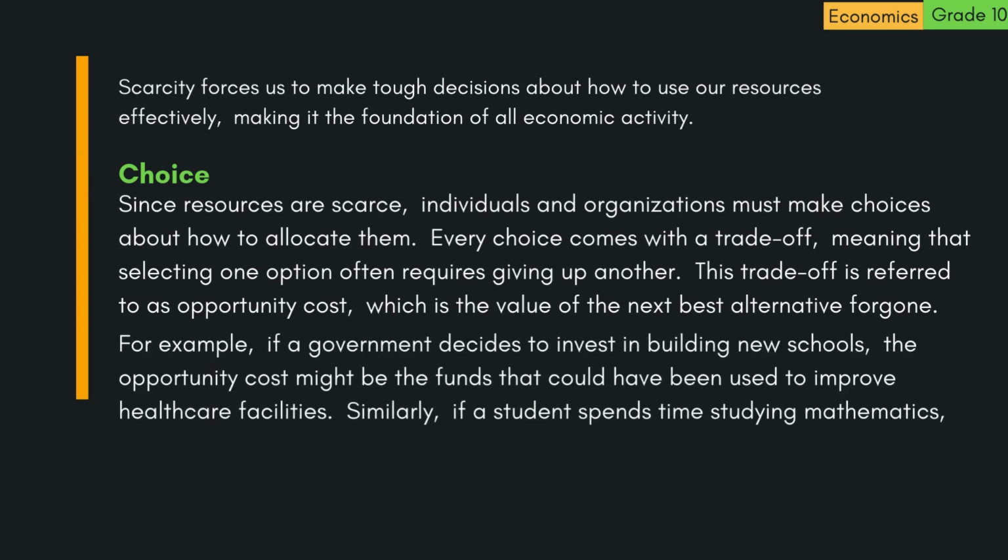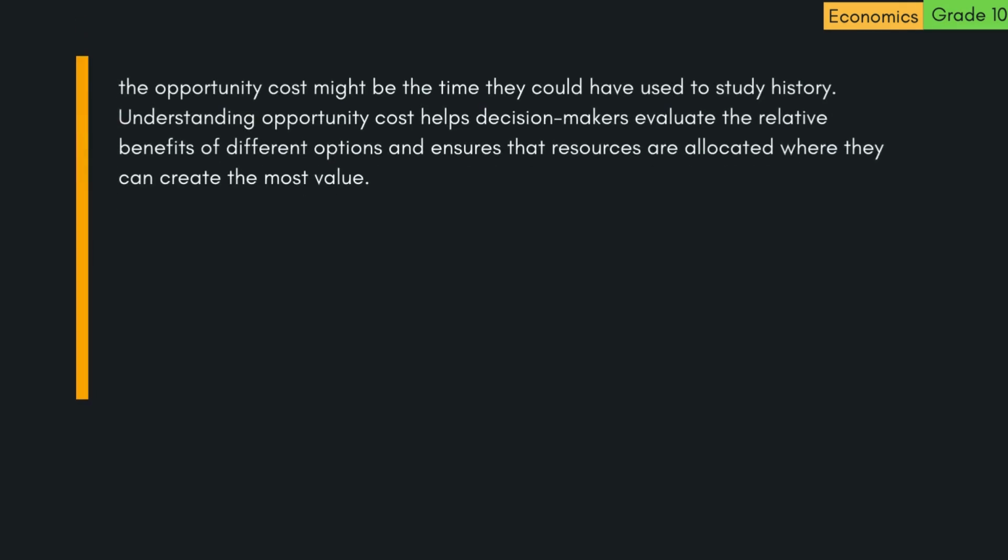For example, if a government decides to invest in building new schools, the opportunity cost might be the funds that could have been used to improve healthcare facilities. Similarly, if a student spends time studying mathematics, the opportunity cost might be the time they could have used to study history. Understanding opportunity cost helps decision-makers evaluate the relative benefits of different options and ensures that resources are allocated where they can create the most value.